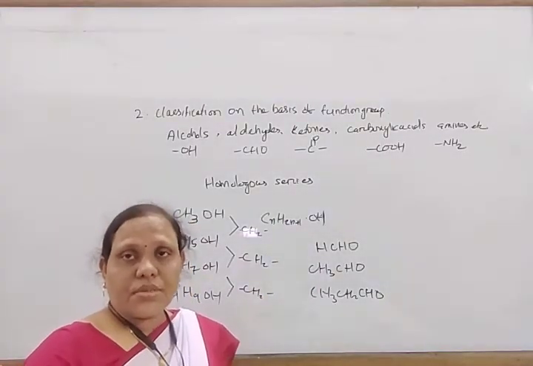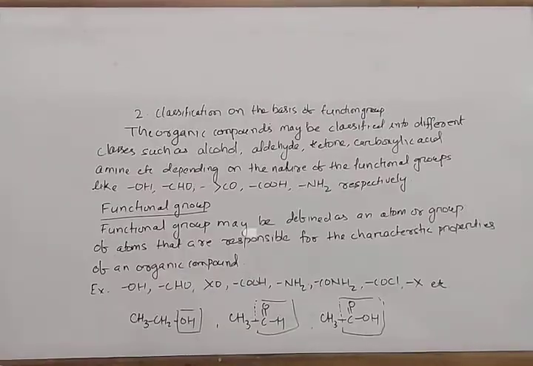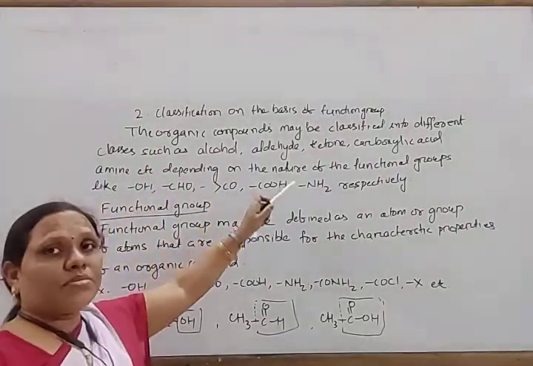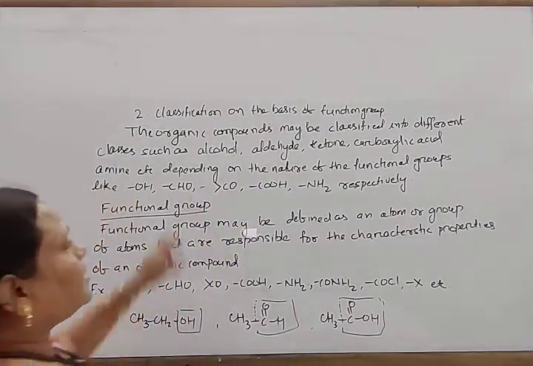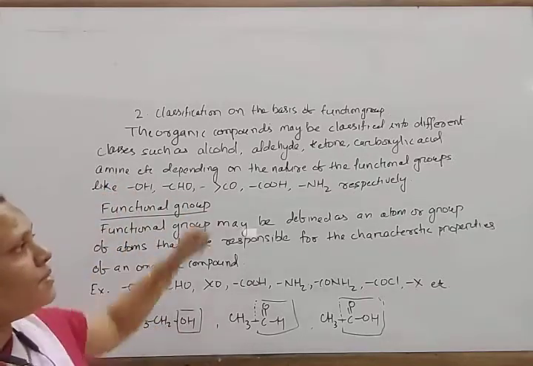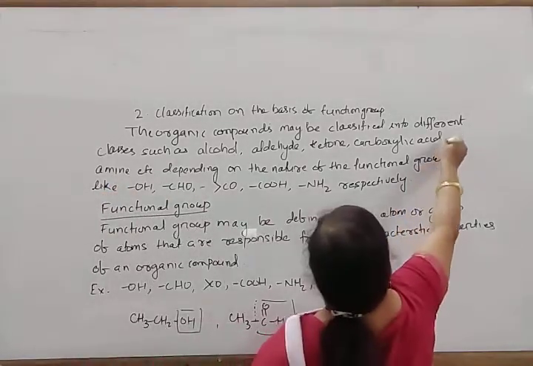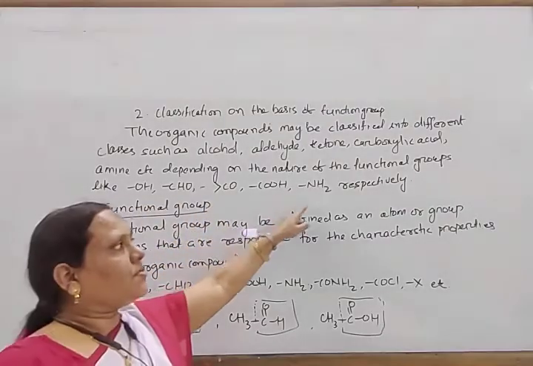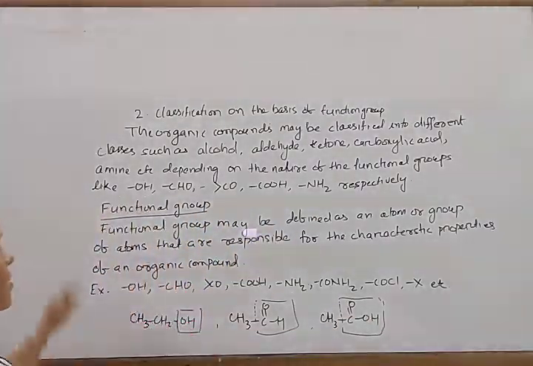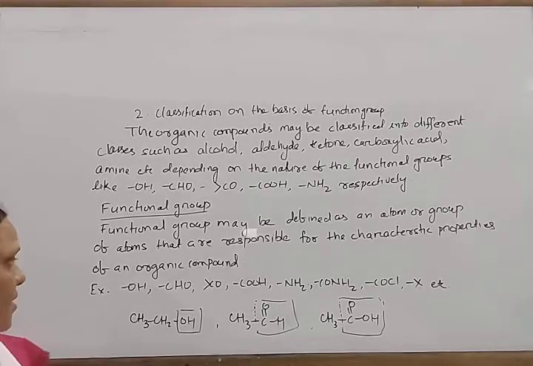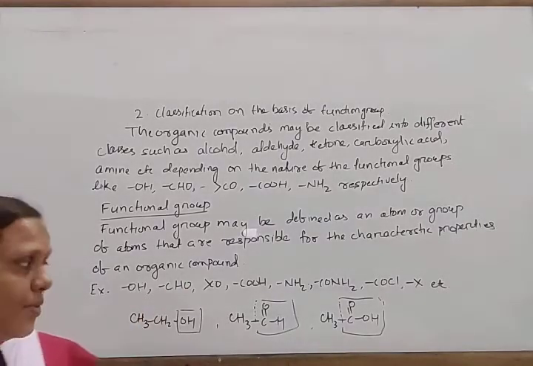Now note down these points. In classification on the basis of functional groups, organic compounds are classified as alcohols, aldehydes, ketones, carboxylic acids, amines, etc., depending upon the nature of the functional groups like OH, CHO, CO, COOH, and NH2 respectively. A functional group may be defined as an atom or group of atoms that is responsible for the characteristic properties of an organic compound.